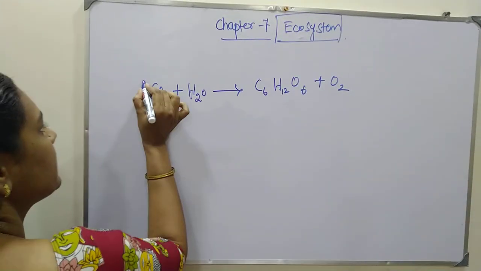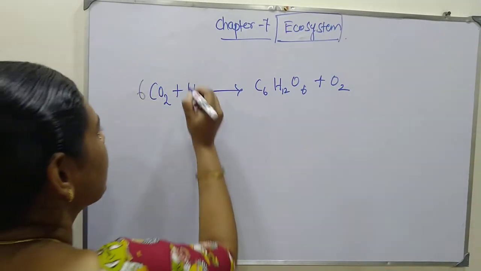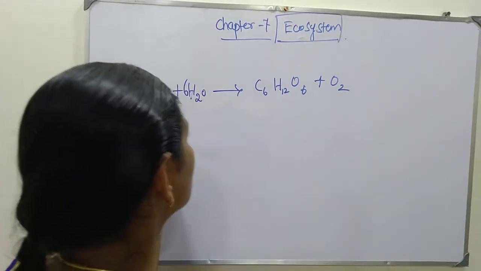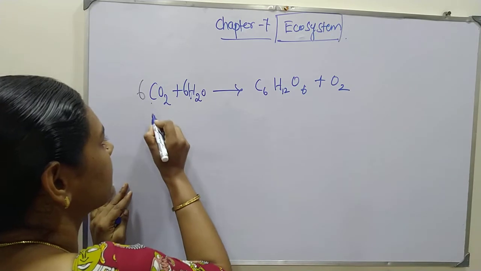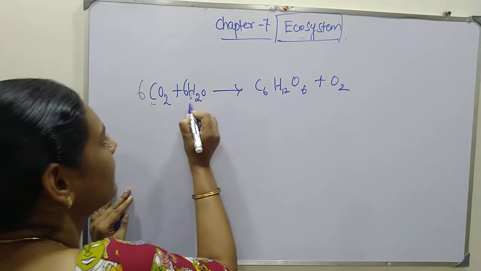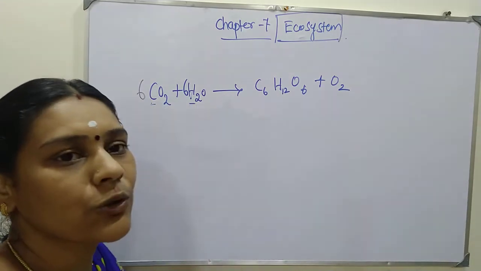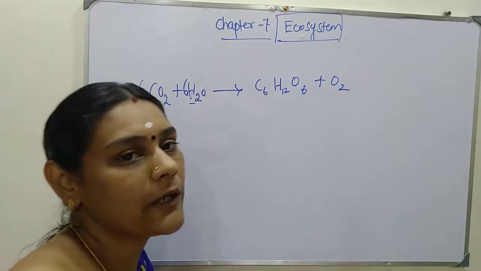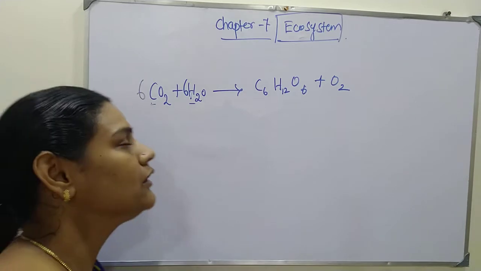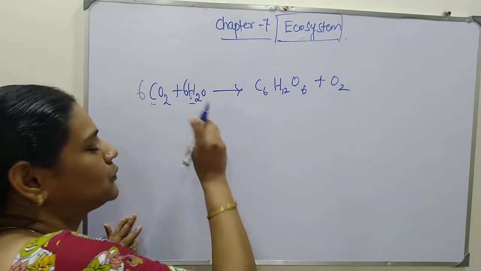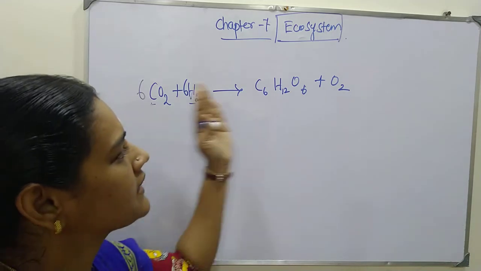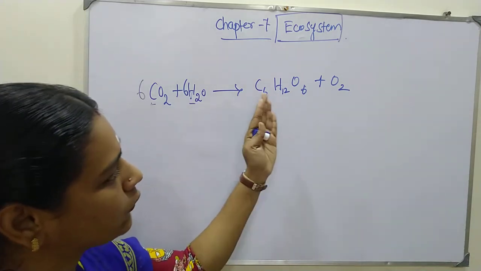So 6 molecules of carbon dioxide and 6 molecules of water are taken. Carbon, hydrogen, nitrogen, oxygen, these are the inorganic substances that you know well. So small inorganic substances are used and converted into organic matter or food.